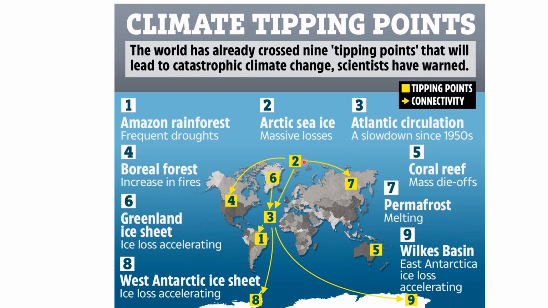The Arctic is also causing permafrost to be lost, which means more methane is being released. So all these things are interconnected, and we think that the world has already crossed up to 9 tipping points that could lead to catastrophic climate change. That's why fighting climate change is urgent and not something that can be left to the future, because it would be hard to get it back to the original point of equilibrium.